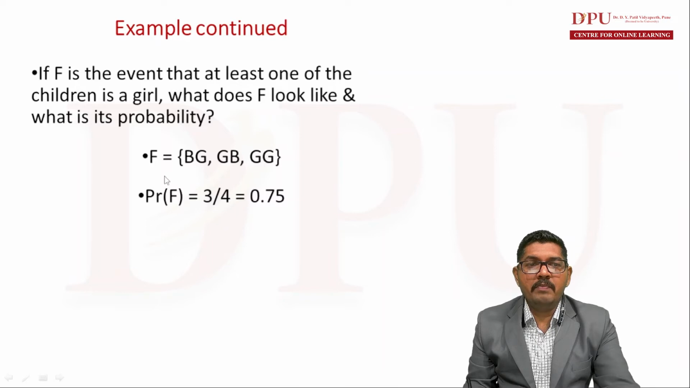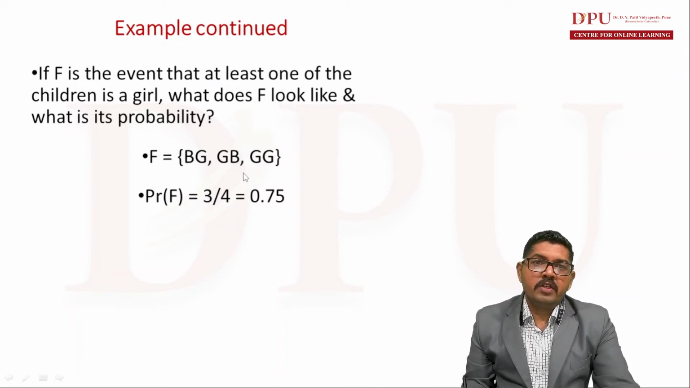Now what is the probability of F? Probability of F is equal to 3 divided by 4. How so? Because there are 3 elements in the event F divided by the number of elements in the sample space. The sample space consists of 4 elements BB, GG, GB and BG. That's why 3 divided by 4. So 0.75 is the probability that at least one of the children is a girl child.